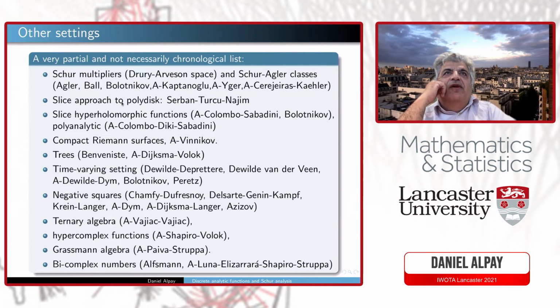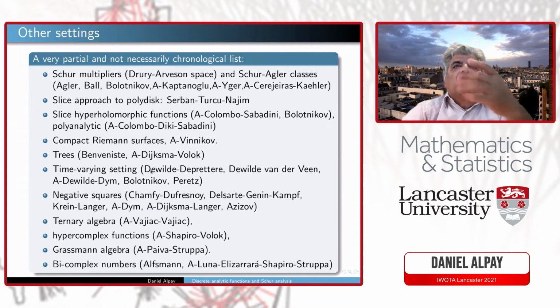But I would like to mention, in the polydisk, a slightly forgotten paper by Serban Turku and Najim, where they do slices of functions on the polydisk. And Viktor Vinnikov, in his first talk on the first day, mentioned compact Riemann surfaces. This is a really fascinating extension. I will not mention the others, just to say there are a lot of possibilities.